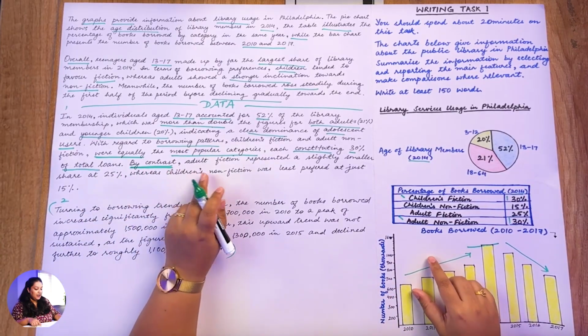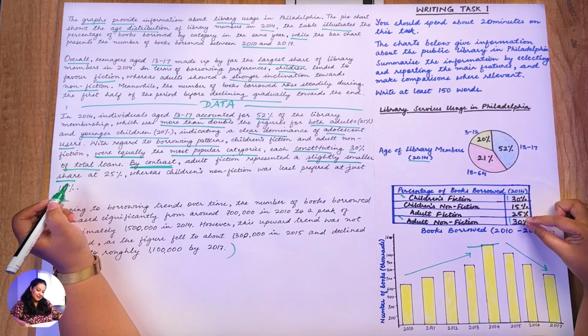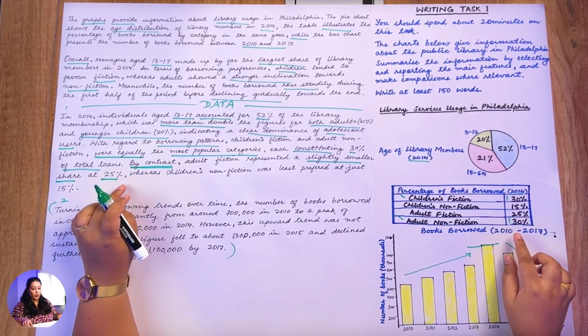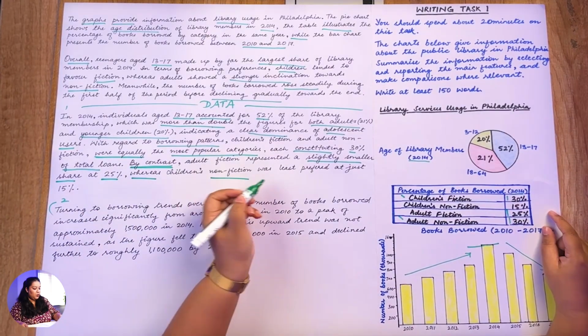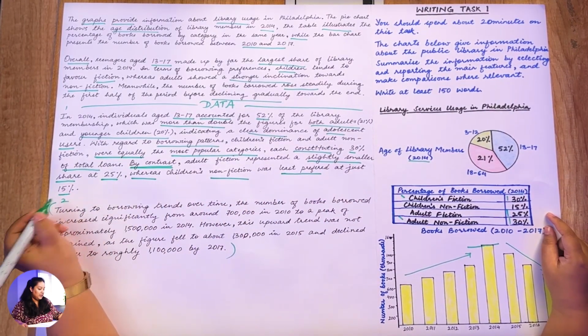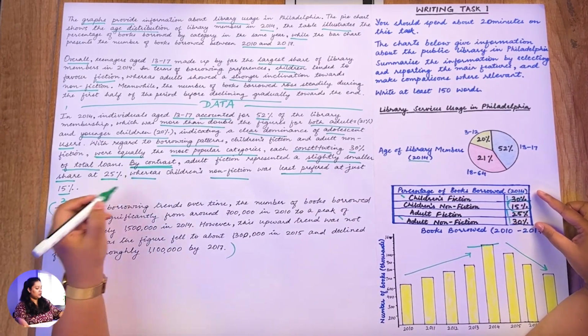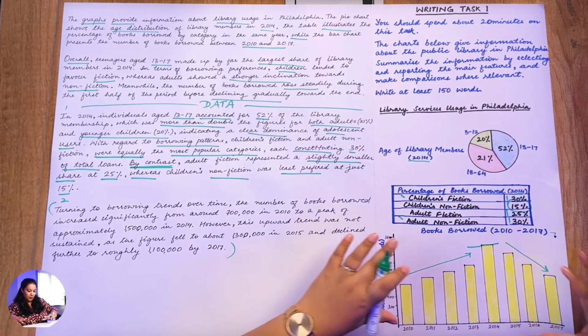By contrast, adult fiction represented a slightly smaller share. Why slightly? It's a little lesser than 30%, which is at 25%. So a slightly smaller share at 25%. Whereas, again, children's non-fiction was least preferred at just 15%. So this is the least of all the four that we have. So it is going to be 15%. Now moving to body paragraph 2, let's talk about the bar graph.